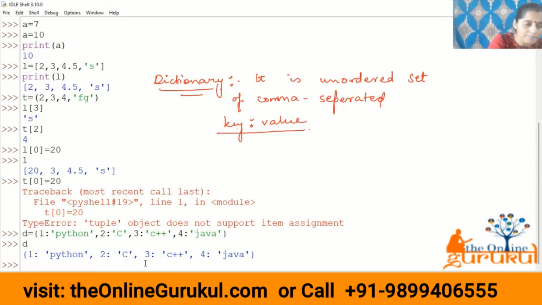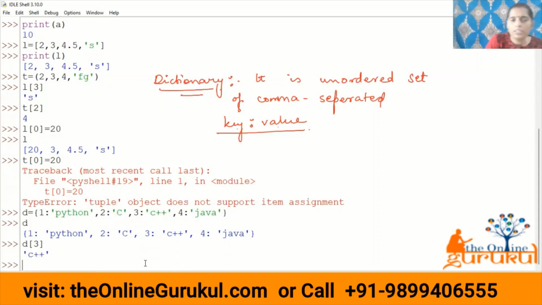I will write D, and use the square bracket, and then I will put the key. Let us suppose 3. See, in 3, C++ was stored, so C++ is printed over here.